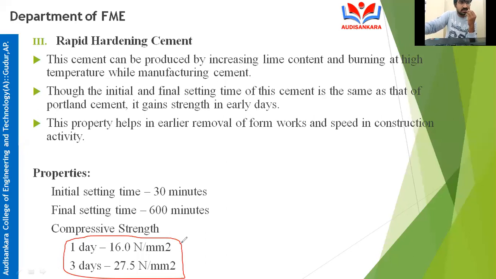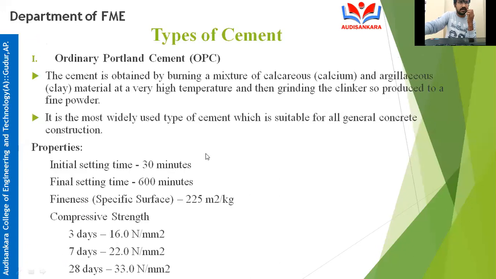3 day strength, how much is it giving? 27.5 Newton per mm square. Now just check the normal ordinary Portland cement. You see, for 3 days it is getting 16 Newton per mm square. In rapid hardening cement, in how many days is 16 Newton per mm square coming?